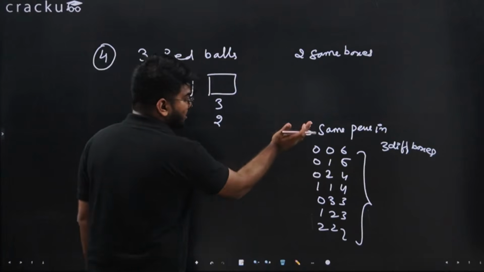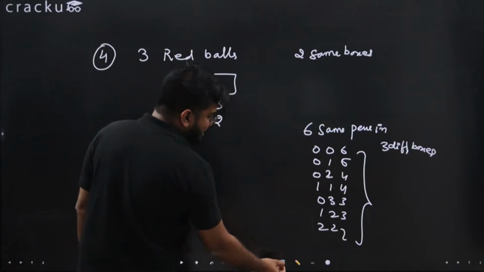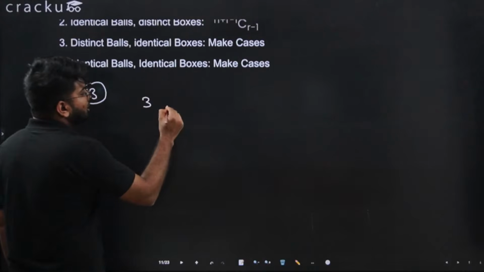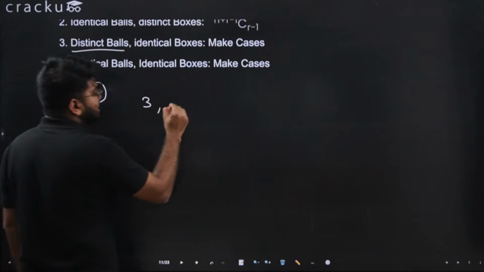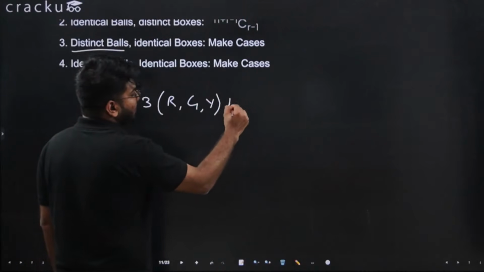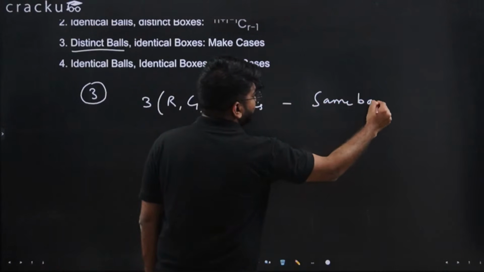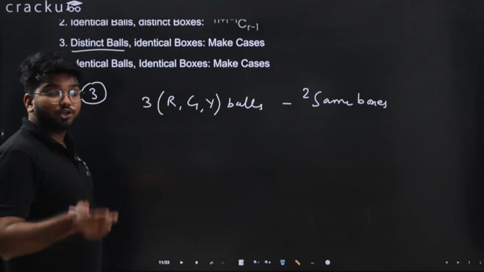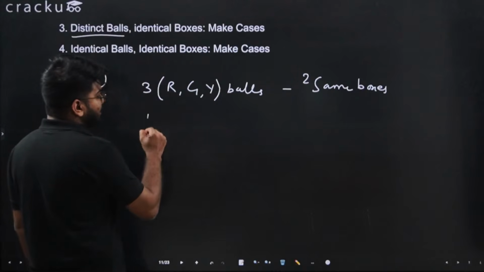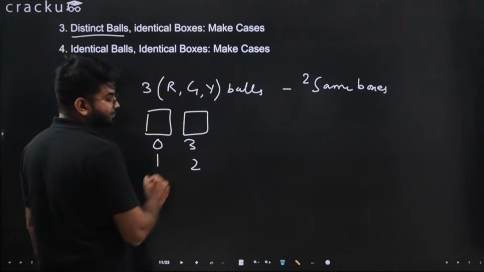Now if we talk about the third case, it is the same, but the balls are different. So this was the fourth case. Now let's do the third case. I have 3 balls, but now the balls are distinct. So let's say there are 3 balls, red, green and yellow, and I have same boxes. Let's say I have 2 boxes. Now for 2 boxes, how many different arrangements are there? It can be either 0 3 or 1 2.